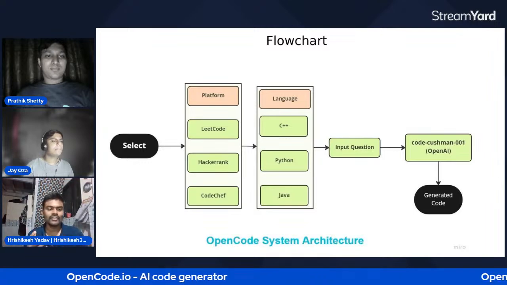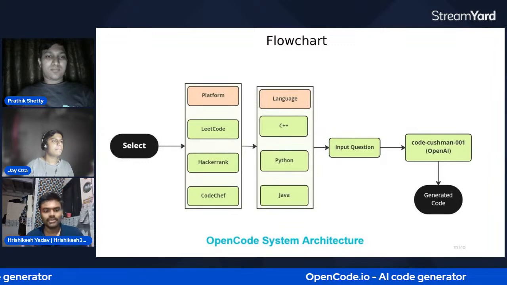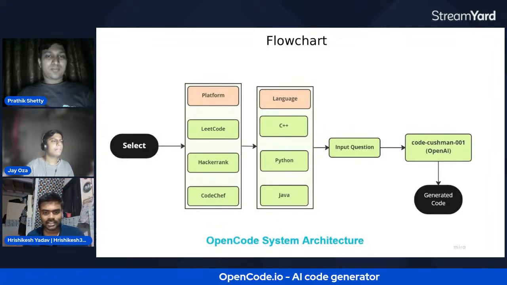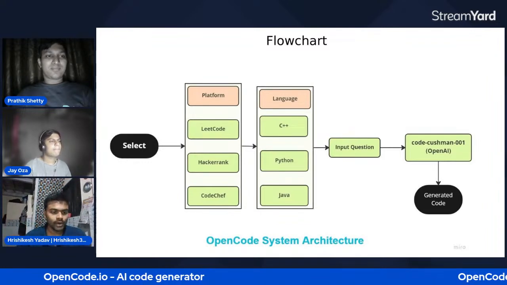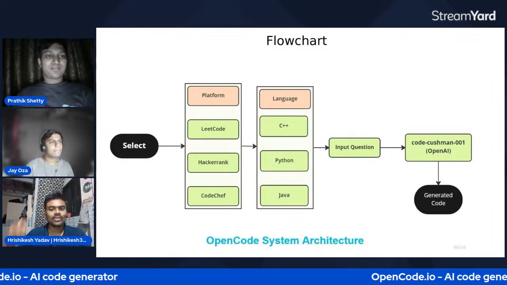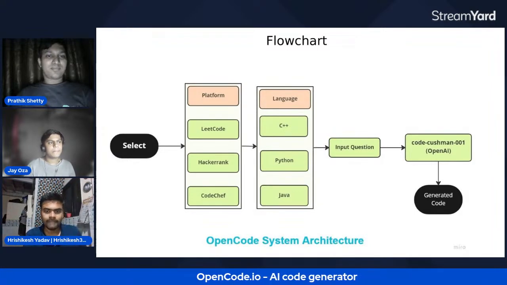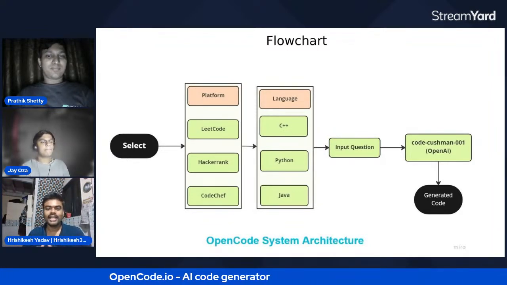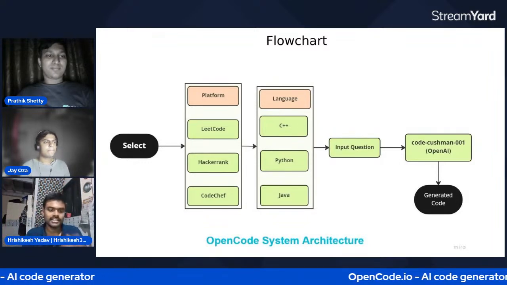What you need to do is just input the whole question with constraints, input and output samples and all, and it will go to the API or the ML model, which is code Cushman 001, an OpenAI Codex API. That will be helpful to generate the code and also for explaining the code and various other things.